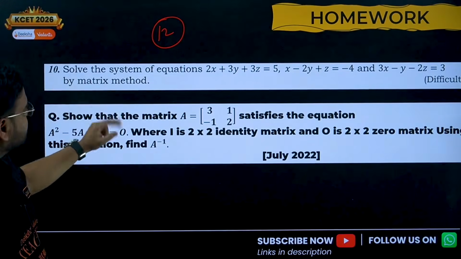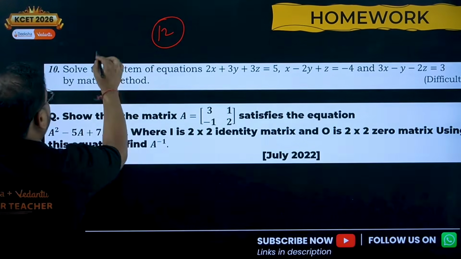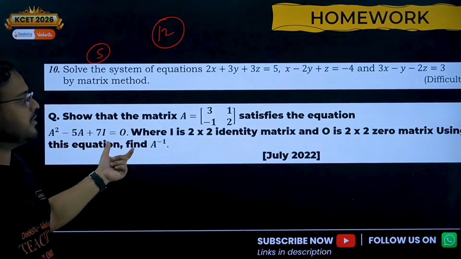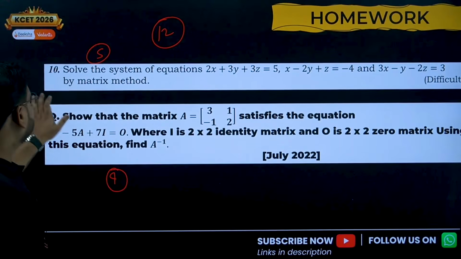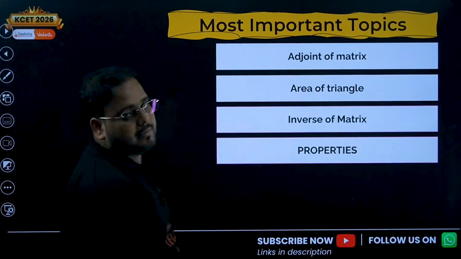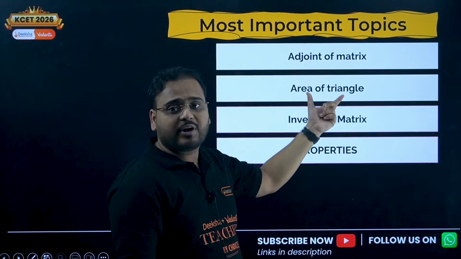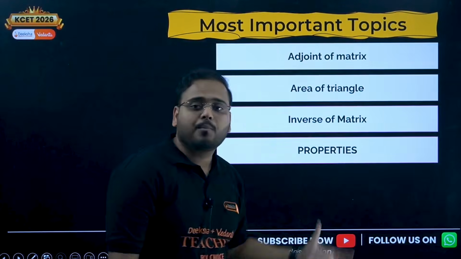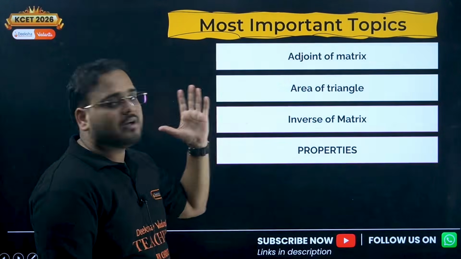So I have given 2 homeworks over here, one on the same matrix method, 5 marks worth. And over here this is going to be worth 4 marks. 5 and 4 marks. Okay, so solve these and let me know your answer in the comment section. Now important topics from this chapter would be what? Adjoint of a matrix, area of triangle, inverse of matrix, and properties. These are the 4 major topics for your syllabus from the chapter determinant.